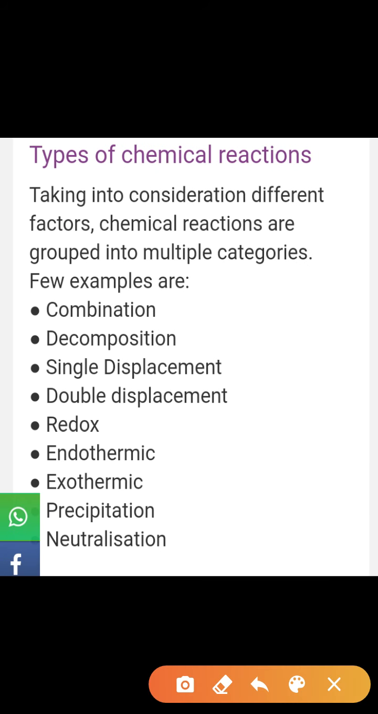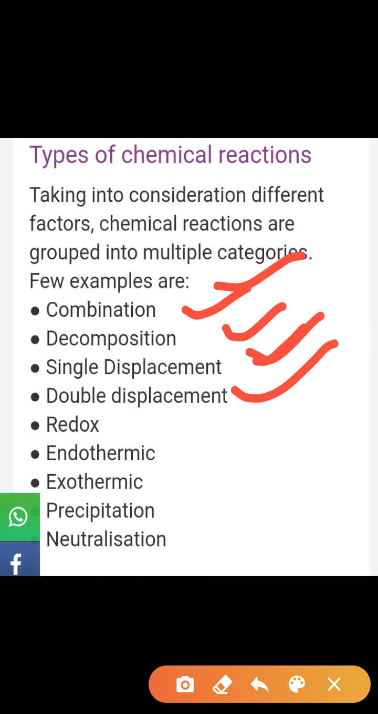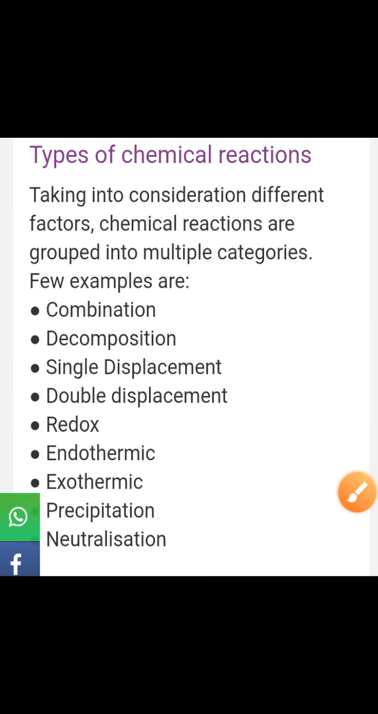Types of chemical reaction: taking into consideration different factors, chemical reactions are grouped into multiple categories. For example, the different types of chemical reaction we will study in this chapter are combination reaction, decomposition reaction, single displacement reaction, double displacement reaction, redox reaction, endothermic reaction, exothermic reaction, precipitation reaction, and neutralization. So many reactions, and we will understand them in this chapter.